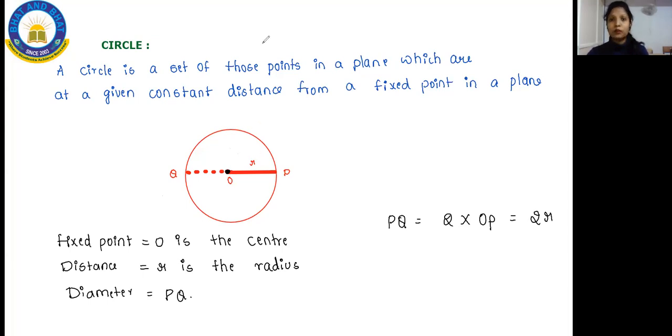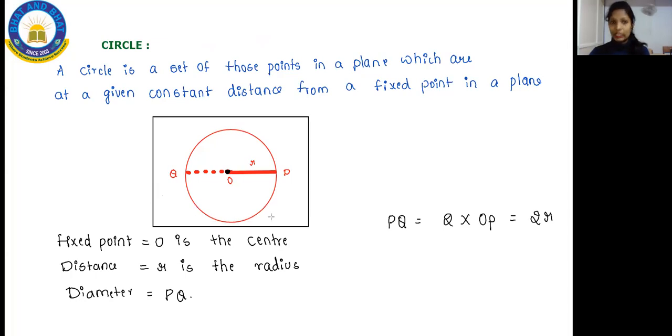When I go with a problem, you will understand it very clearly. For now, just keep in mind whatever I said. A circle is a set of points which come in a plane at a constant distance from the fixed point. In the figure, O is called the center, R is called the distance, and distance can also be called the radius. Diameter is PQ, that is the whole line.